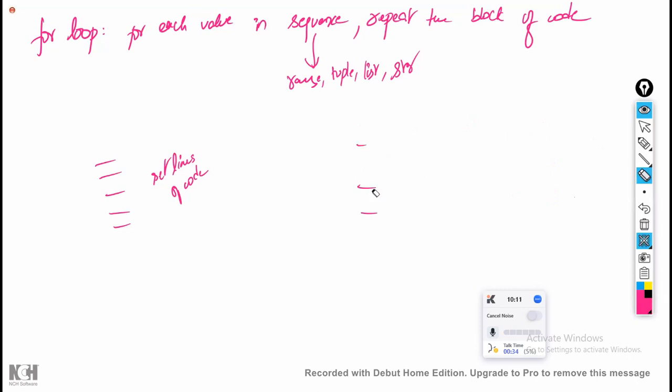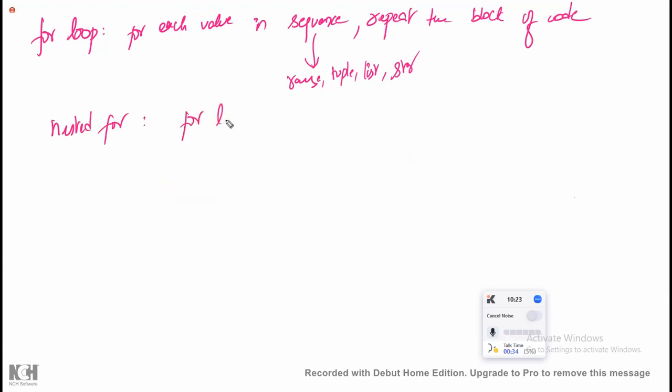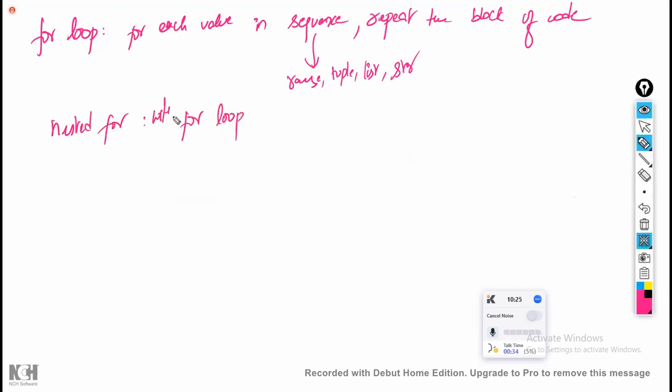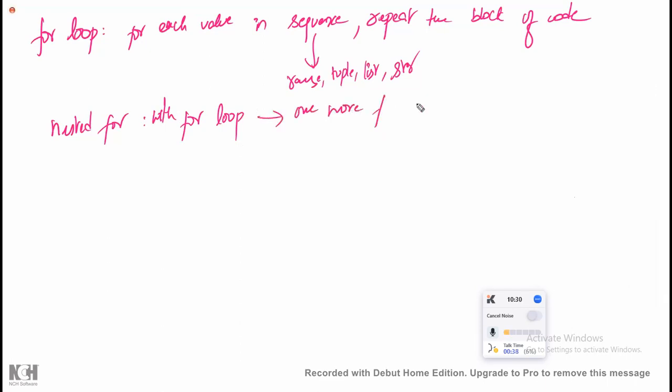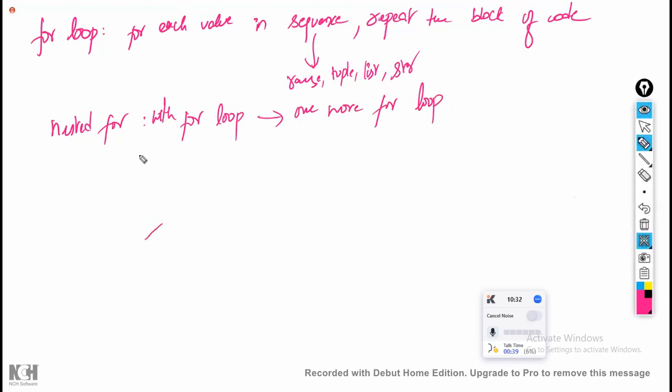So this is what we discussed in the last class about for loops. Now, within for loops, we have the nested for loop. Nested for means within the for loop, we have one more for loop. One more for loop inside is called a nested for loop. Next, we discussed break. What is meant by break? If you want to break the loop in between, then we use the concept called break.